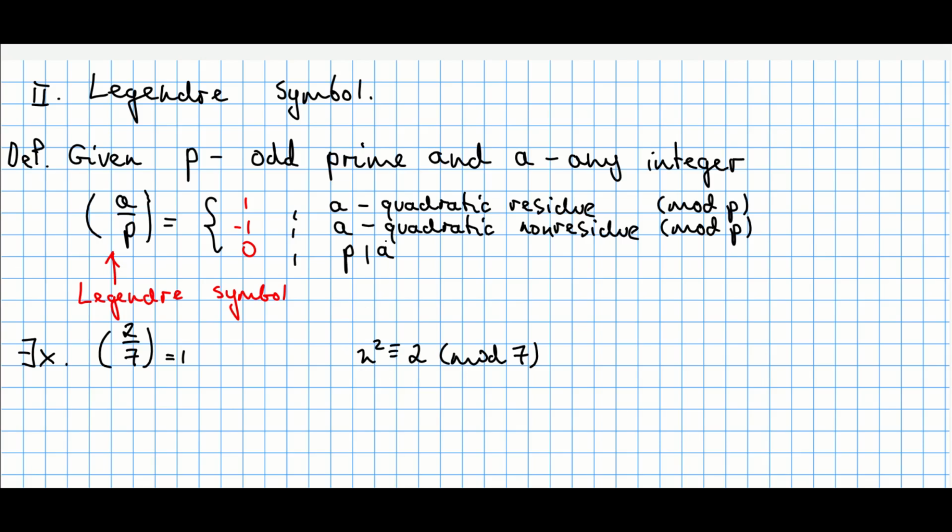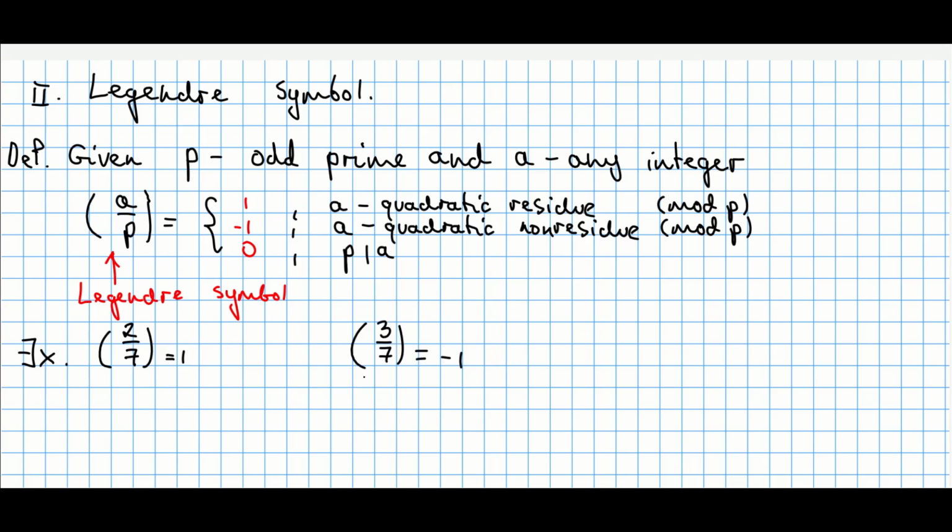And it turns out there is indeed a solution. If you plug x equals 3, you get 3 squared, which is 9, but in the world of modulo 7, this is exactly 2.